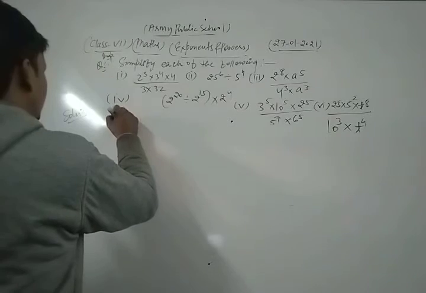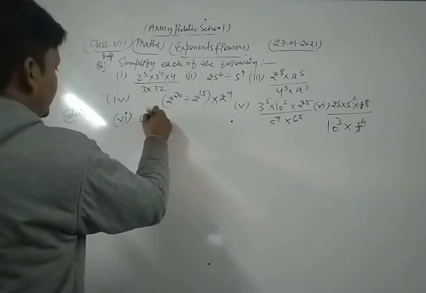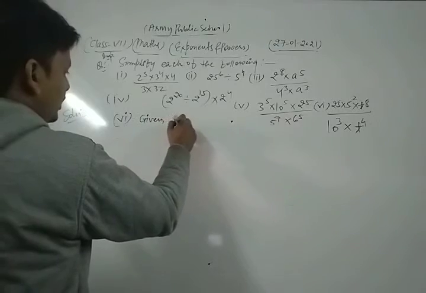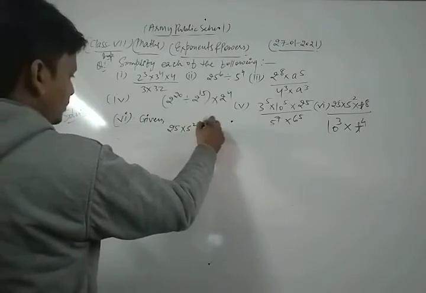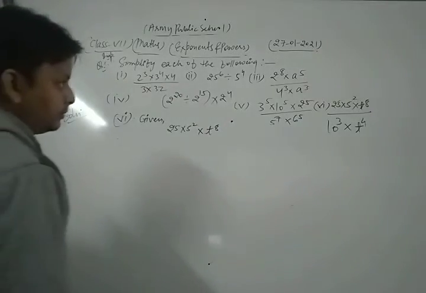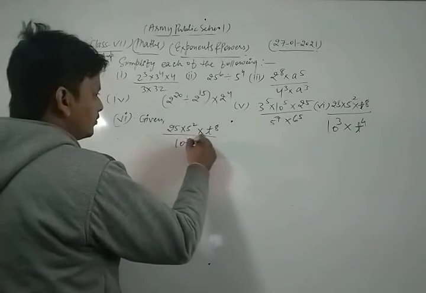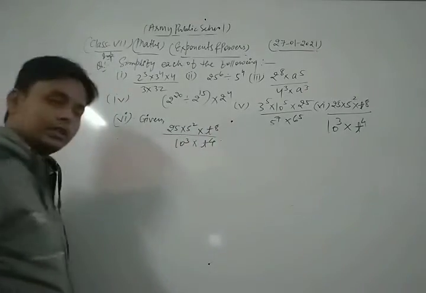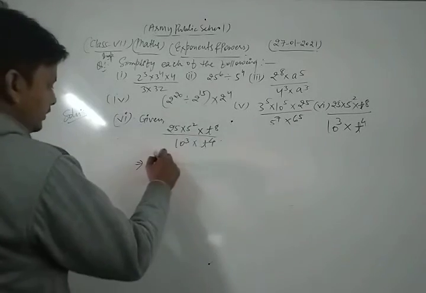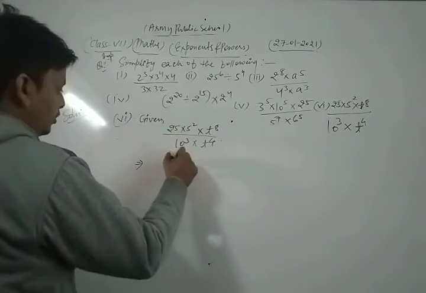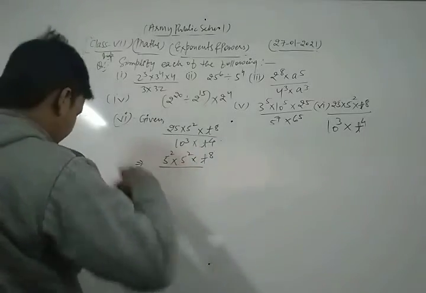Now we take and solve the last part of this question. First of all we write the given expression: 25 into 5 square into t power 8 upon this. Okay, this is the given in our question. So first of all we write 25 as 5 power 2, into 5 power 2 written as it is, into t power 8 written as it is, upon.